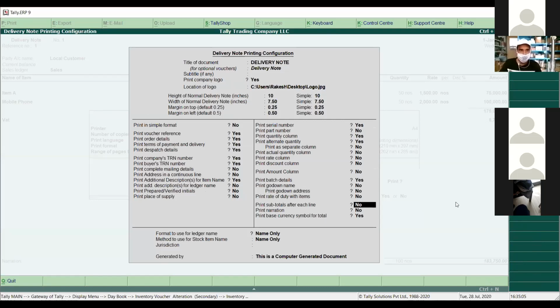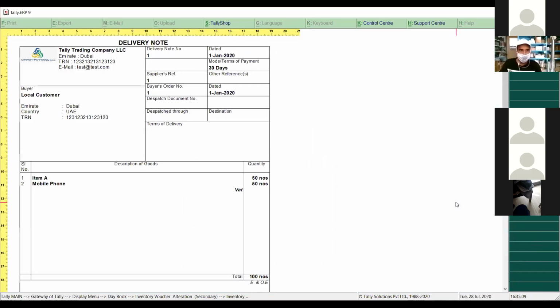Simply press enter, enter, enter. That's it. There we go. You can see delivery note, serial number, item name, and quantity. And even if you want to print the VAT, it can come. Otherwise, you can remove the VAT as well from there. So only the inventory items are coming over there. There's no accounting there, nothing else is over there.